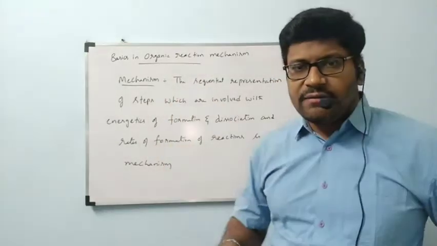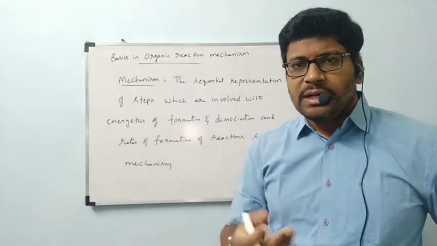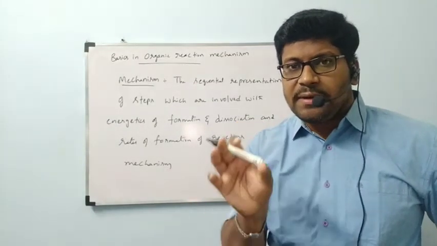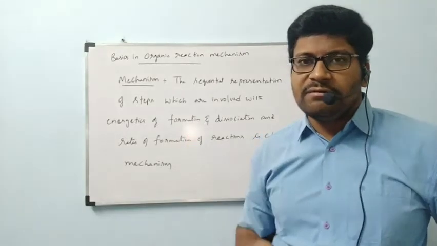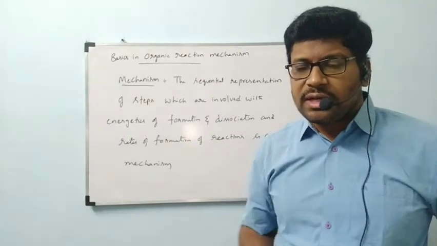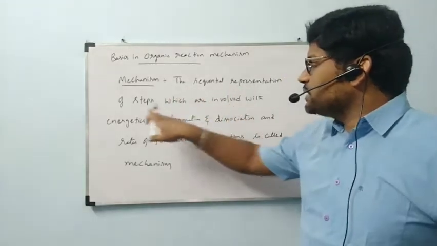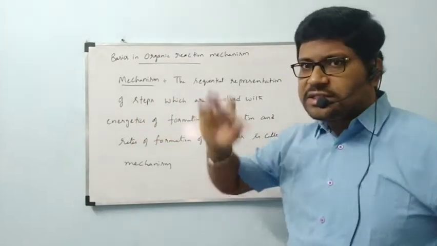This much clear data we will not get even in next 12th class, but we want to know the perfect definition regarding mechanism. One more time: the sequential representation of different steps.